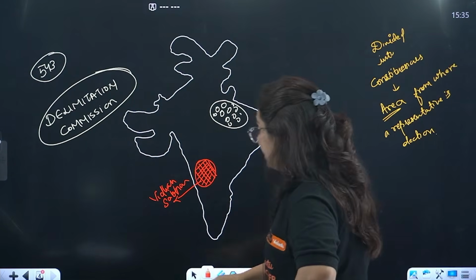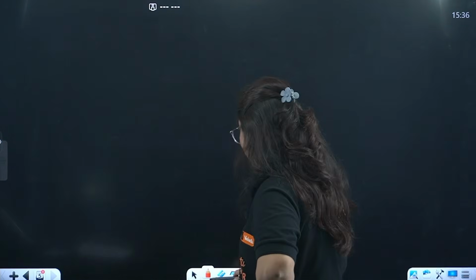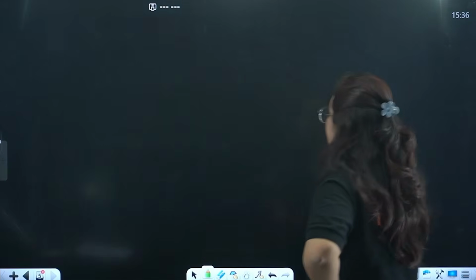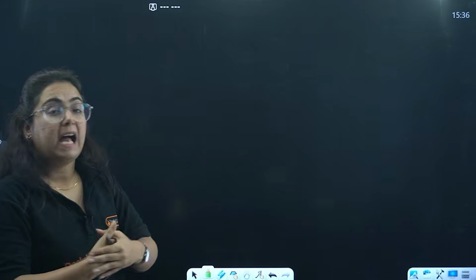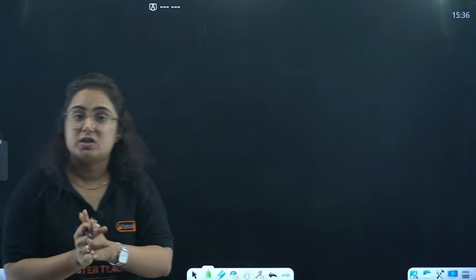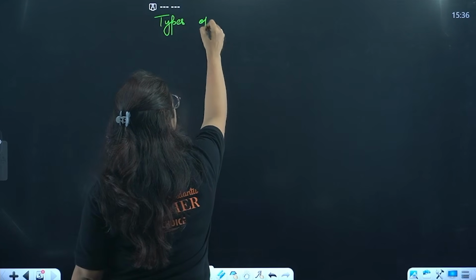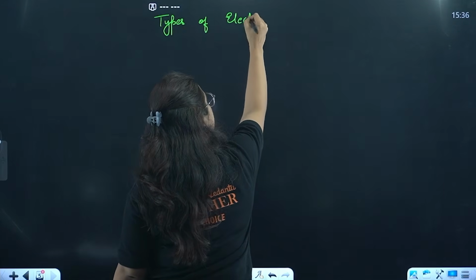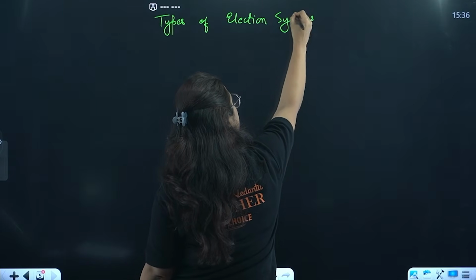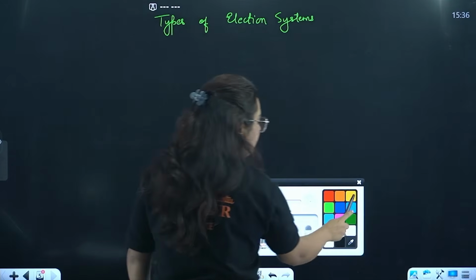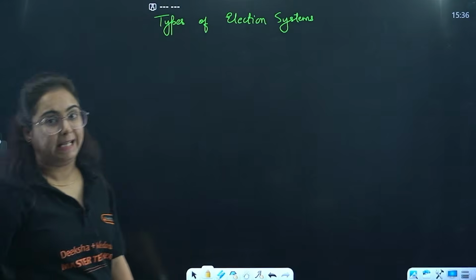Now coming to the next topic, how the election actually happens, beta. When the constitutional makers were making the constitution and deciding which type of system we follow, there are different types of election systems in the world. What are those, and what was accepted in India?